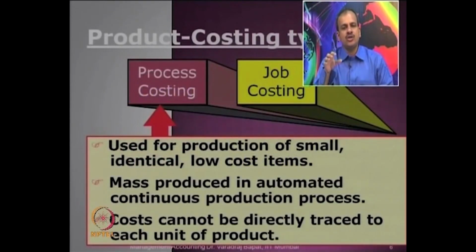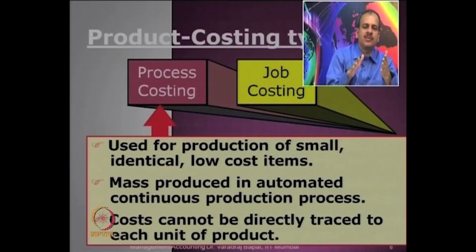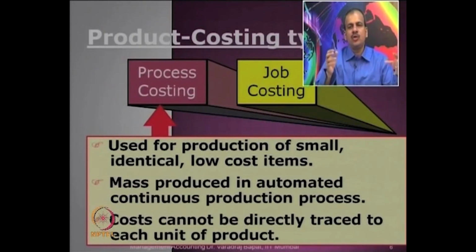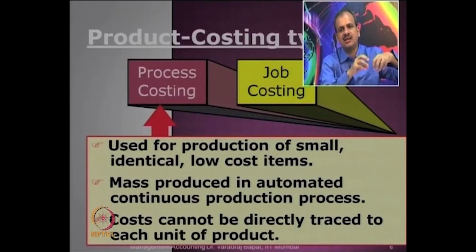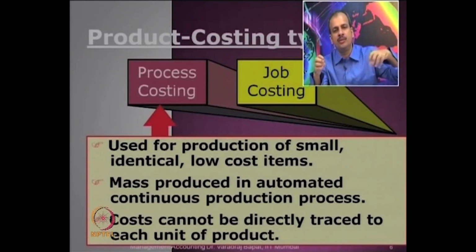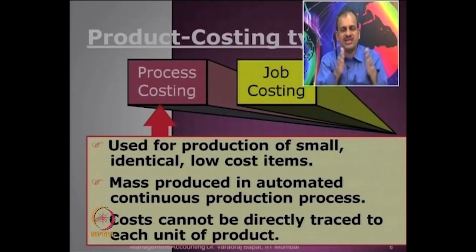It is mainly used for large scale mass production of identical items. So, production processes here are continuous in nature. You cannot trace a piece of input to output, because inputs are continuously being pumped in, they are getting processed together and output comes out from the factory.